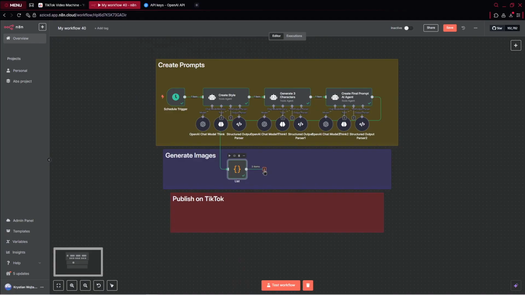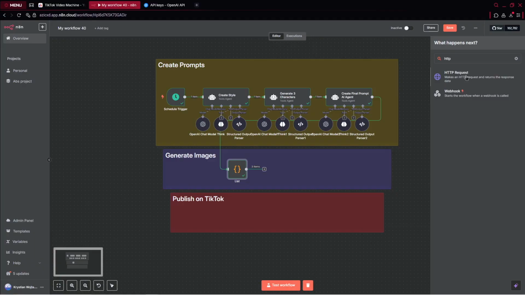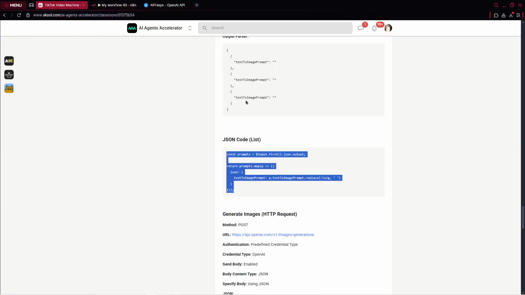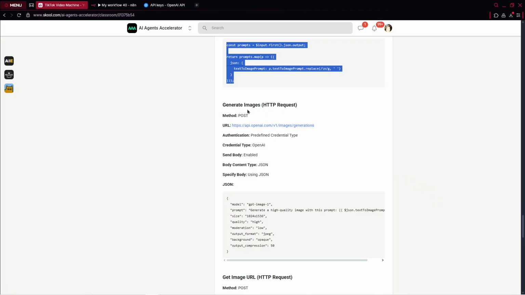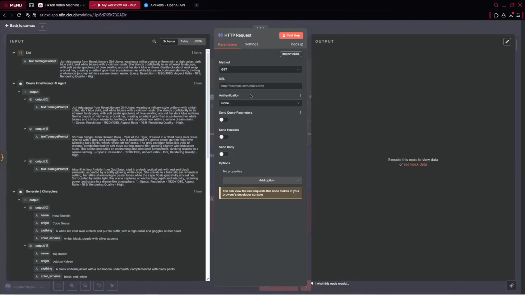Then what we do is set up our HTTP request. We'll be using the ChatGPT image generation model to generate images for us. And here, we can go over to our community and you've got everything explained. We've got the method, which is post. We've got the URL we need to copy. So let's copy it. We paste it here. We need to change the method, which is post. And now choose the authentication.